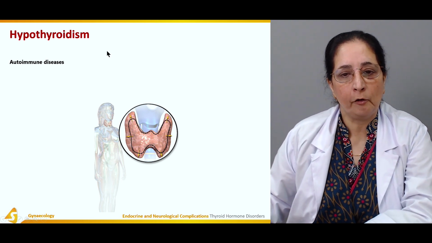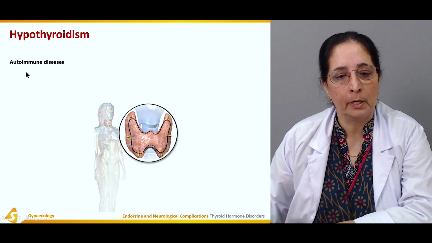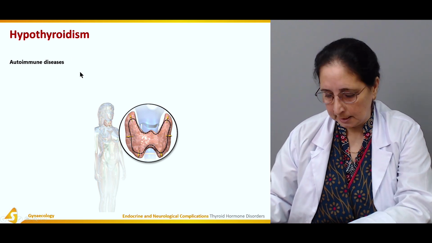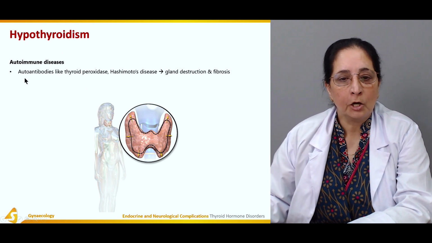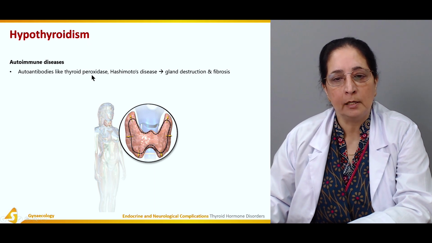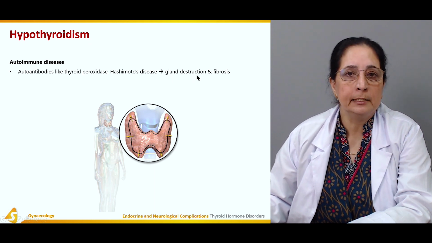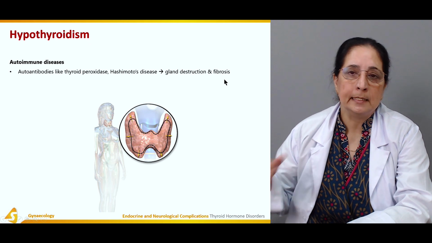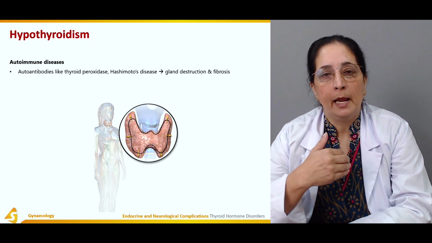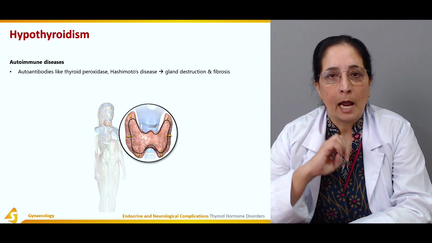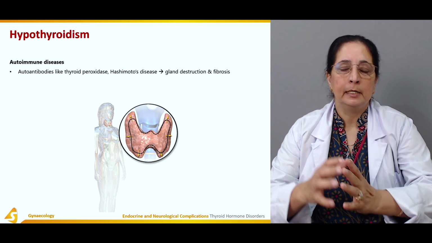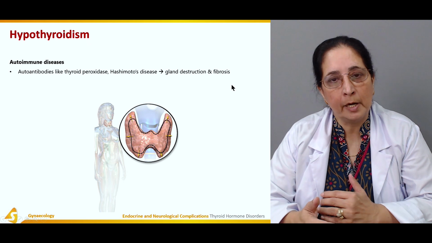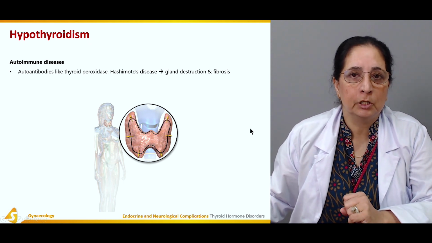So hypothyroidism, or decreased thyroid hormone: autoimmune diseases can cause hypothyroidism. Autoantibodies like thyroid peroxidase antibodies, as in Hashimoto's disease, lead to gland destruction and fibrosis. And as a result of gland destruction and fibrosis, there is hypothyroidism or decreased thyroid production. So it is autoimmune, in which there are autoantibodies that cause destruction of the thyroid gland.